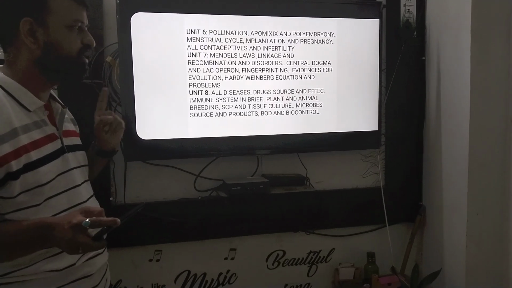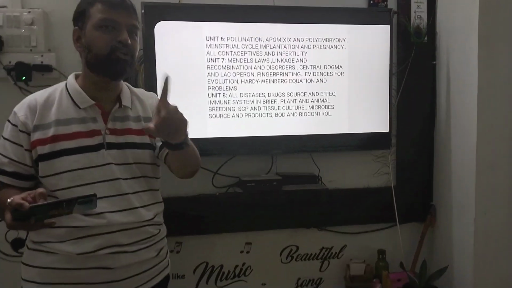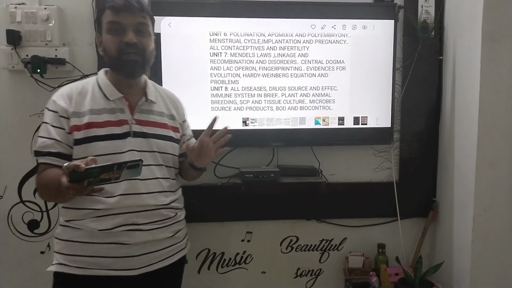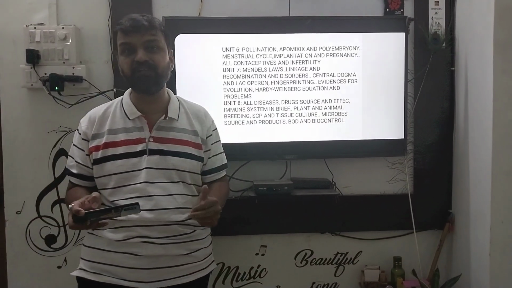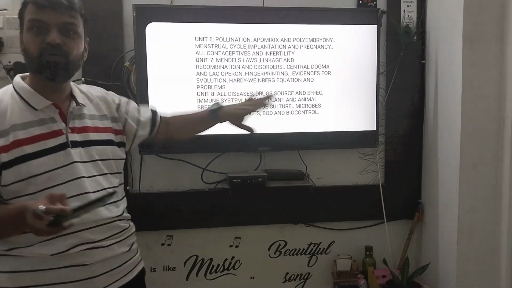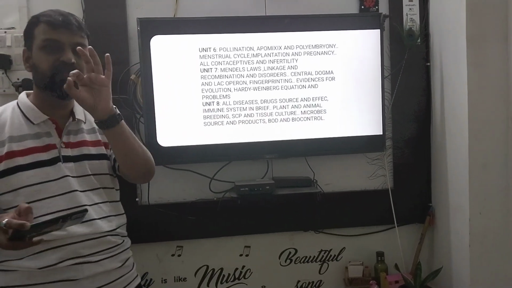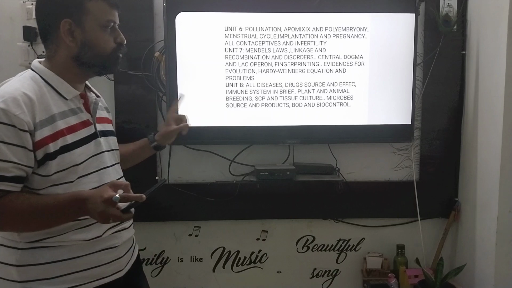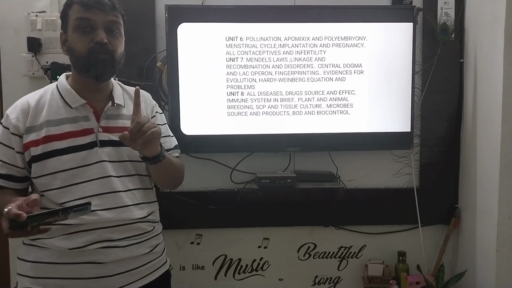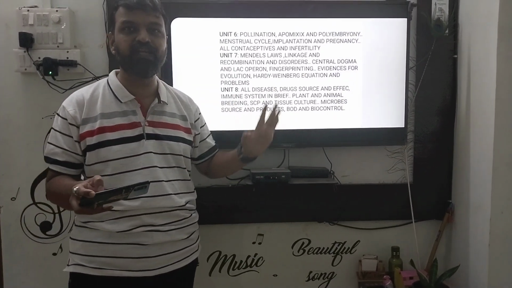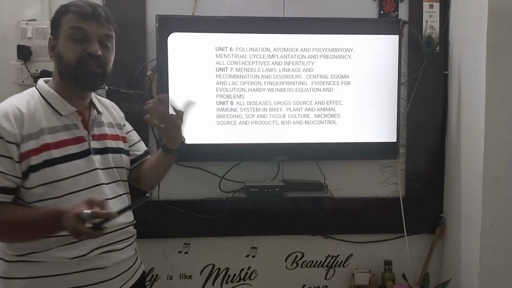Then unit 8, biology and human welfare. You may think that this is very simple, but this is one of the most important units in biology. All diseases and their causative agents: they may ask which of the following are bacterial diseases, viral diseases, or fungal diseases. So diseases and their causative agents are most important. Drugs and their sources, they will ask questions on this part. Then the immune system: primary lymphoid organs, secondary lymphoid organs. Then all the immunoglobulins, prepare like anything: IgA, IgG, IgE, IgM, and where they are found.